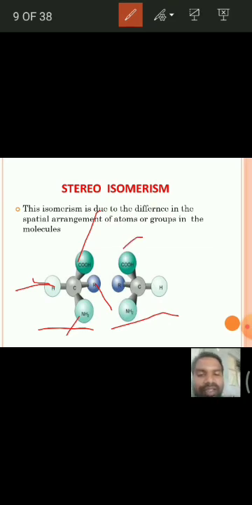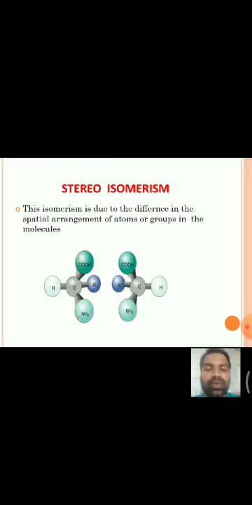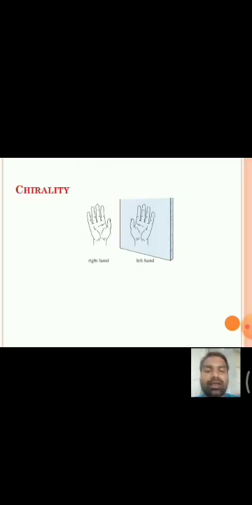In the second isomer also the same groups are attached to the carbon, but the spatial arrangement of the atoms around that carbon is different, so they are called stereoisomers. They are different molecules having the same molecular formula, the same bond connectivity, but the difference is in the spatial arrangement of atoms or groups around the carbon. These are said to be stereoisomers, and the isomerism is called stereoisomerism.